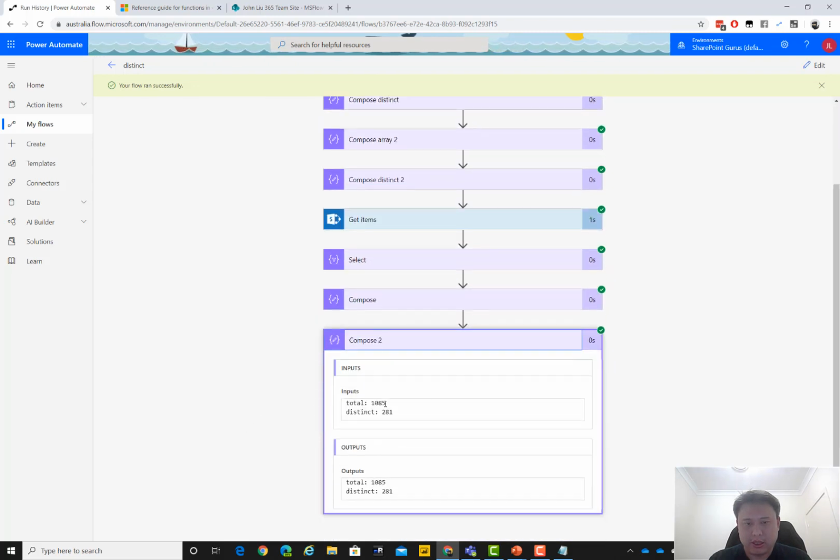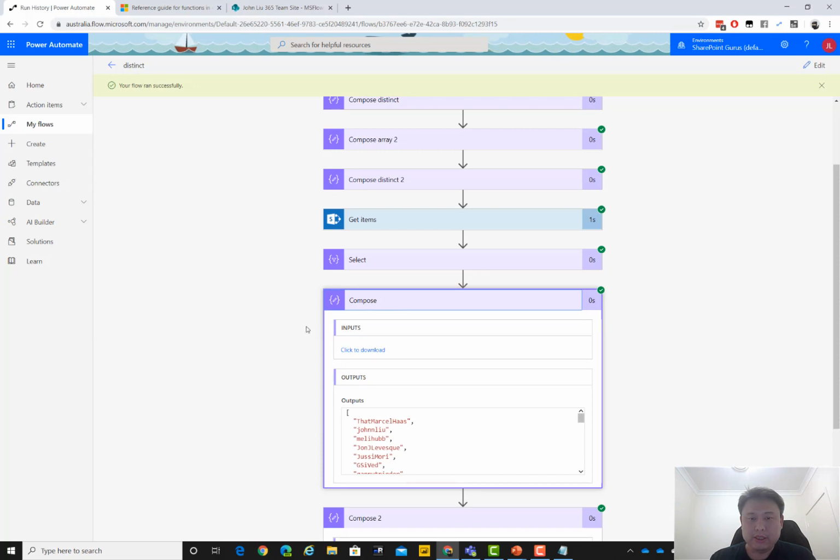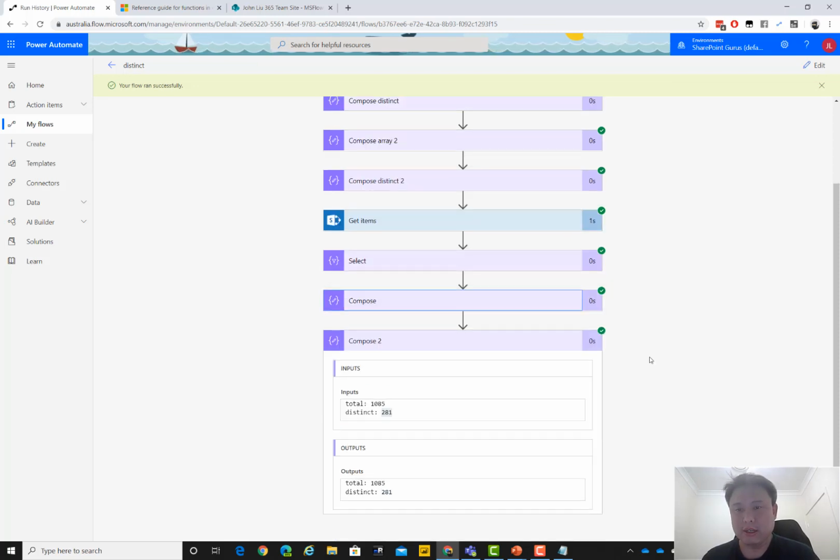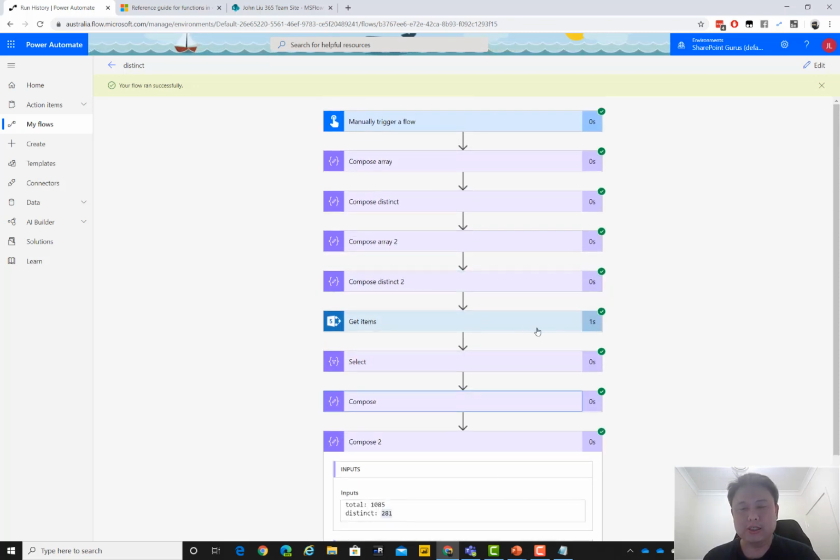And the count actually shows that I have a total of 1,085 tweets, not total number of rows, but the distinct number of people is 281. And we get that from this second expression that did the super fast distinct trick. Okay, look, it's all 0 seconds. The only thing that's more than 0 seconds is the fetching of 1,085 records. So that's pretty cool. Now that is the super fast distinct trick using union to perform a join.